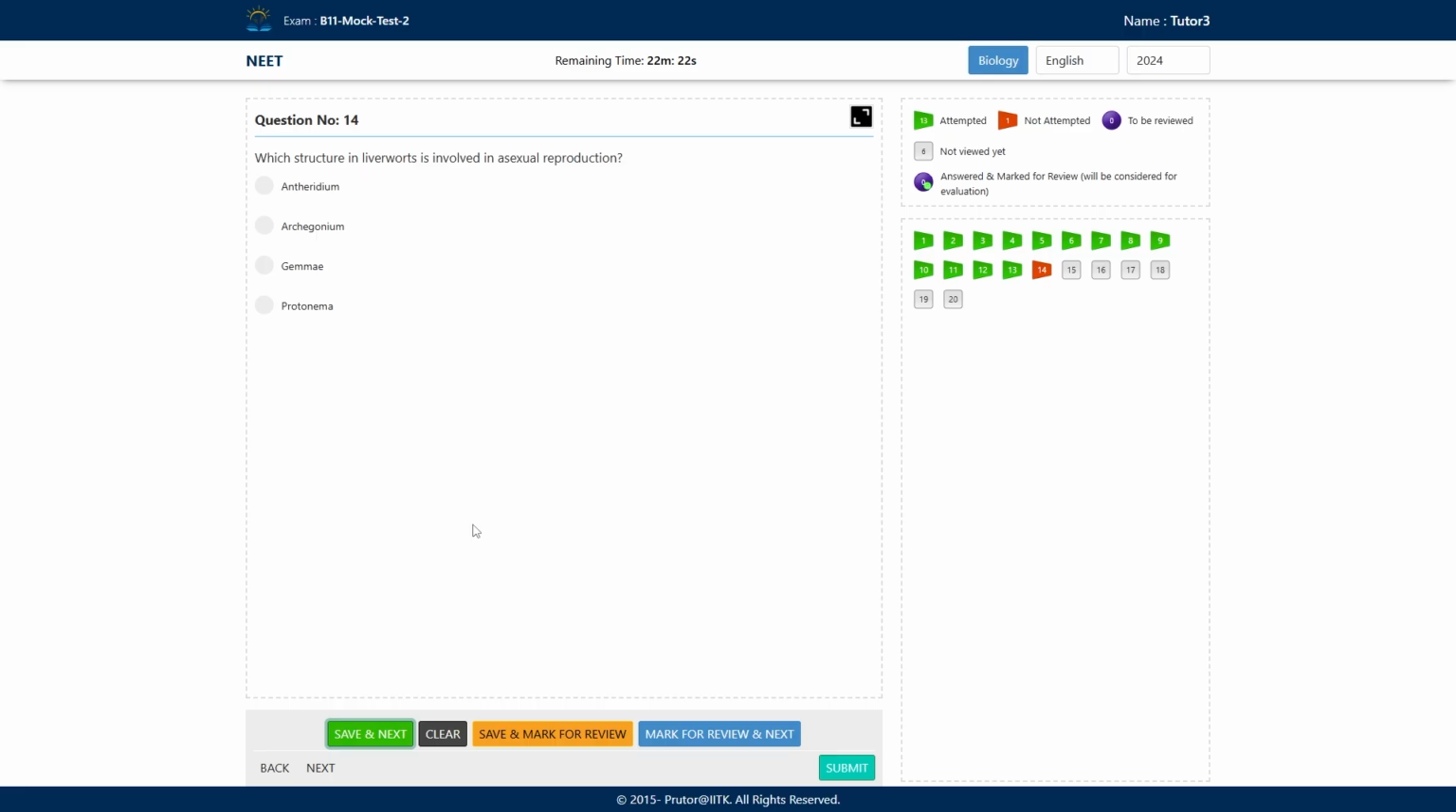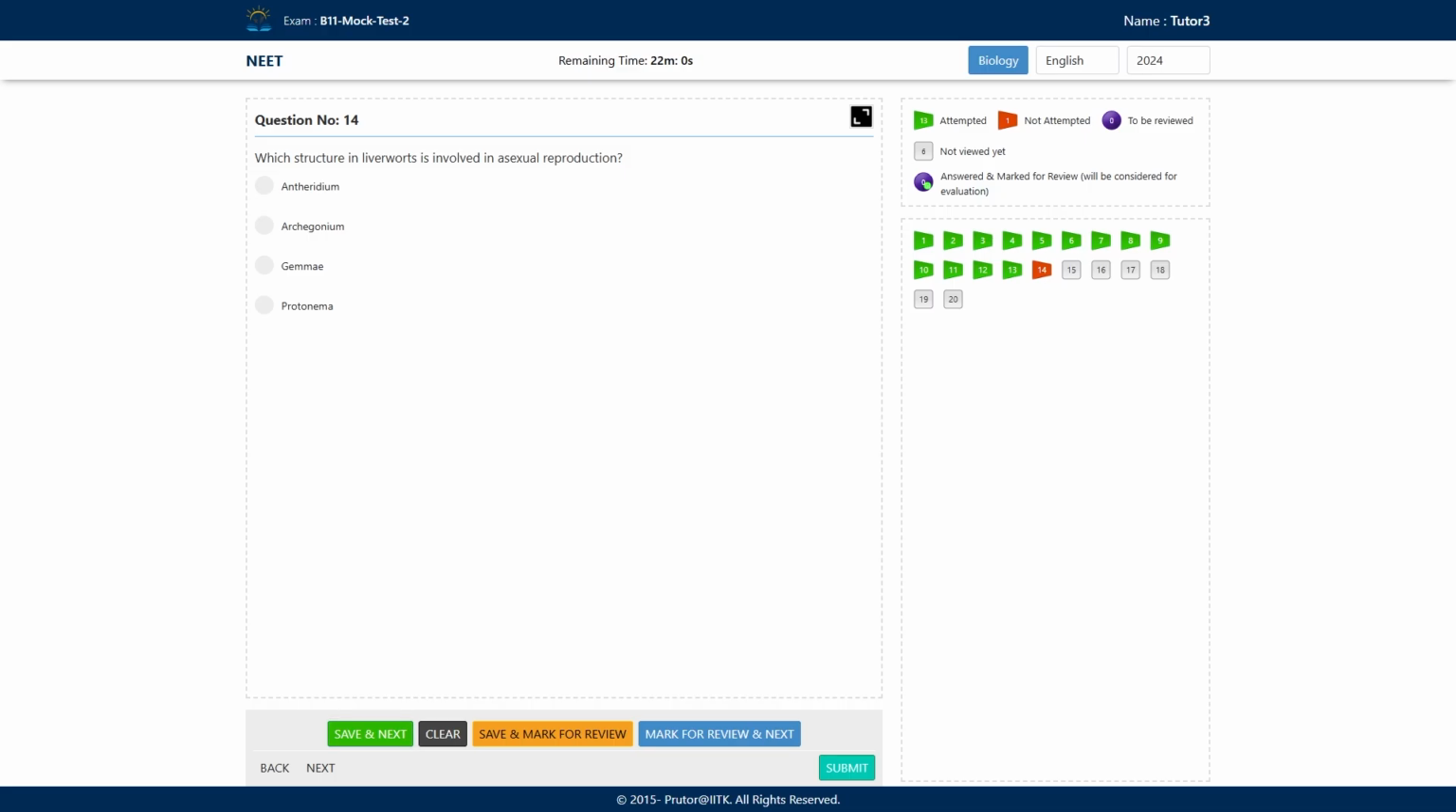Which structure in liverworts is involved in asexual reproduction? A. Antheridium, B. Archegonium, C. Gemma, and D. Protonema. So gemma cup, if you remember, the liverworts are having the gemma cup.